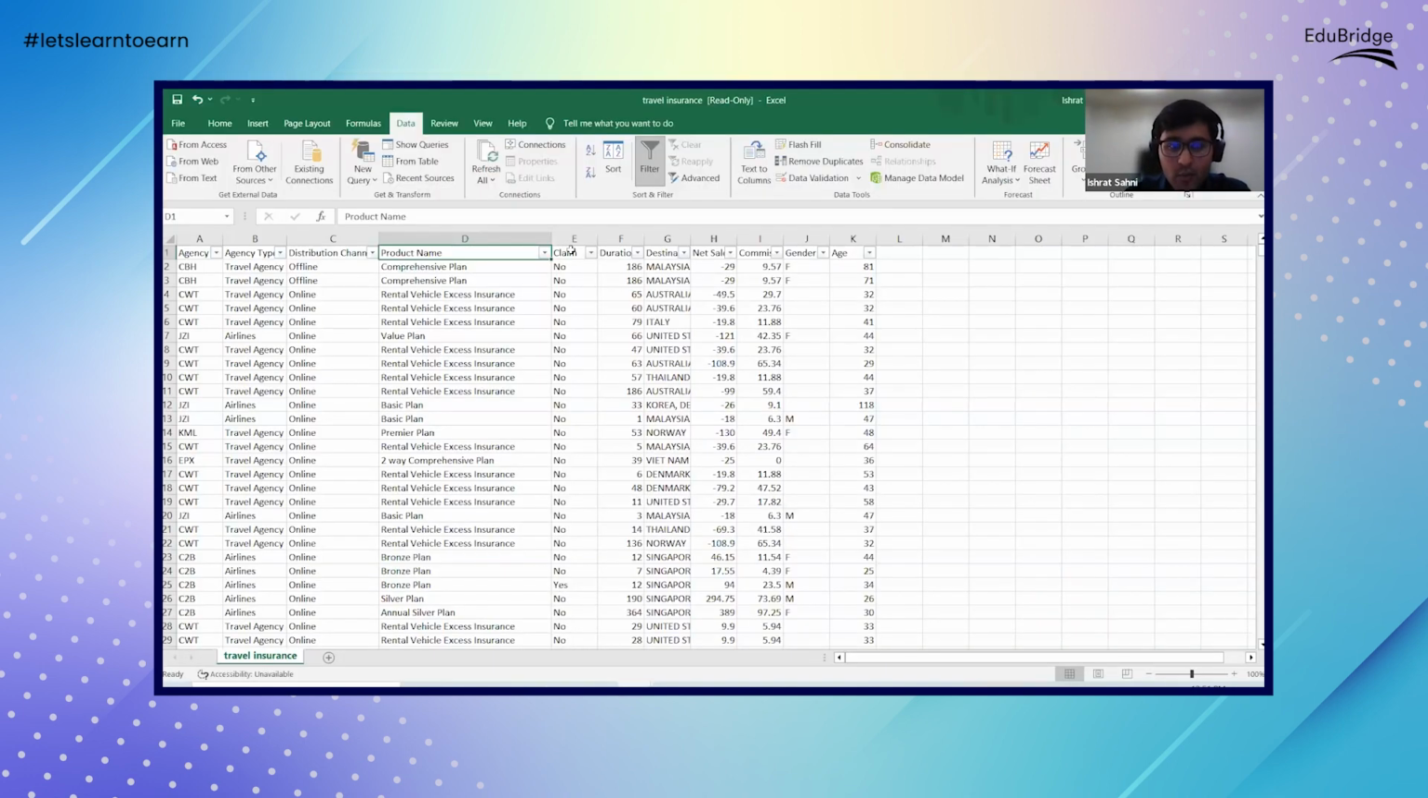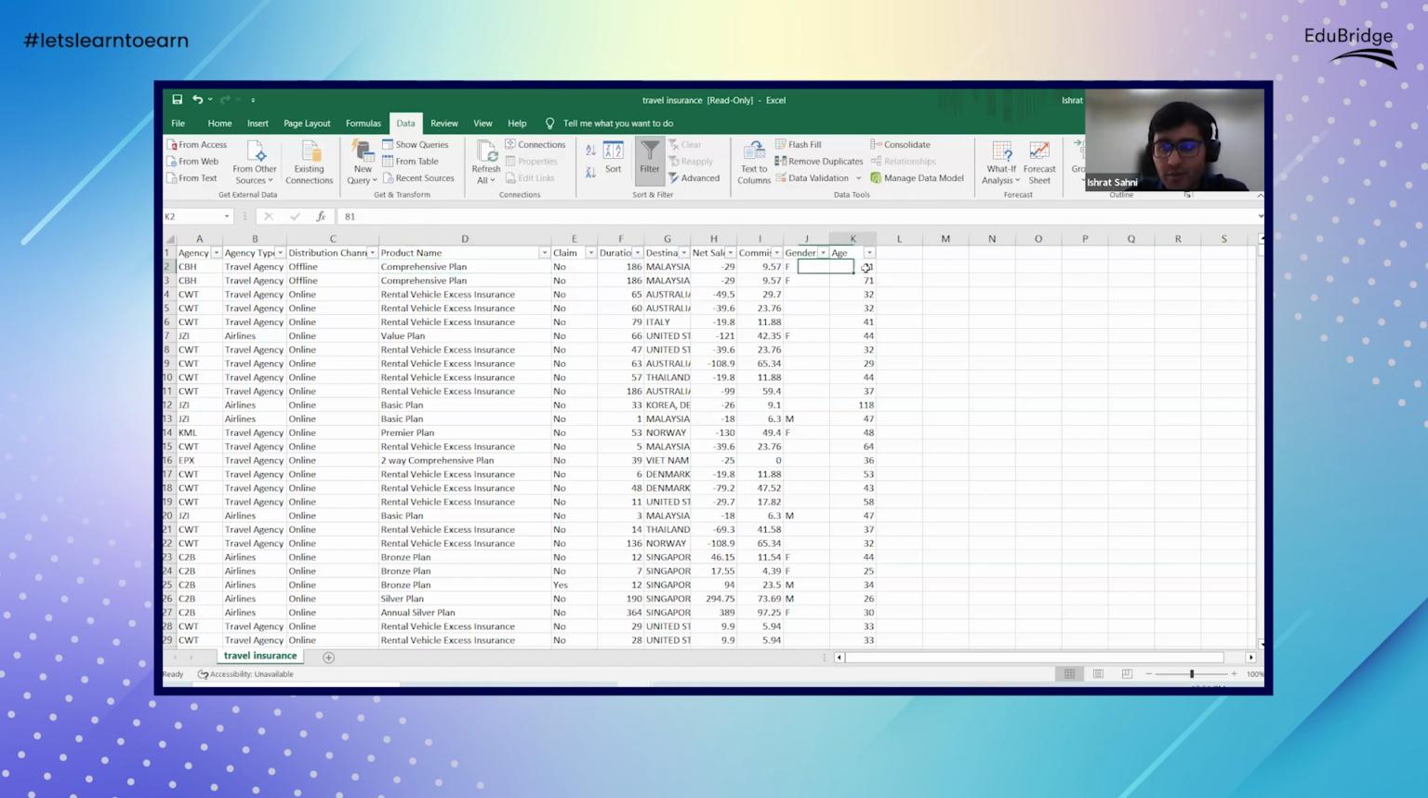So claims is one good variable that we can use. Like gender distribution, we can just do a cross between gender and product, and see for each product what the gender distribution is. Like which gender is using which plan, which is more popular among males and which is more popular among females. So that's another analysis that we can do.